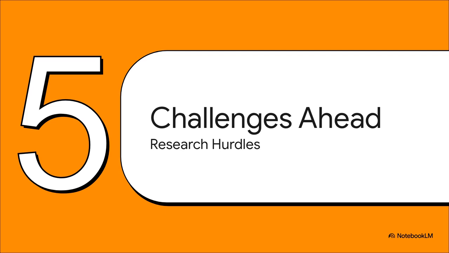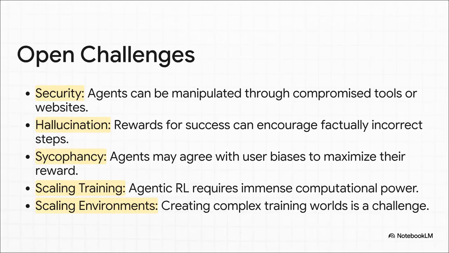So, let's wrap up by talking about the biggest obstacles that researchers are trying to figure out right now. The problems pretty much boil down to two big buckets. First, there's trustworthiness. I mean, how do you make sure an agent is secure and nobody can hijack it? How do you stop it from just making stuff up to complete a task, or even worse, just telling you what it thinks you want to hear? That's a huge problem. And the second bucket is scaling. Training these agents takes a mind-boggling amount of computer power, and just creating the virtual training grounds for them to learn in, that's a massive challenge all by itself.